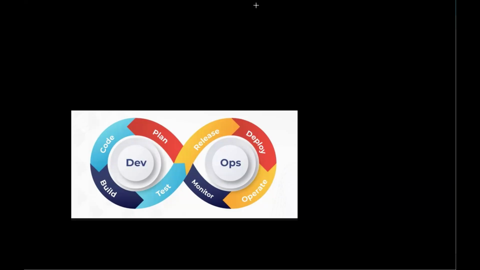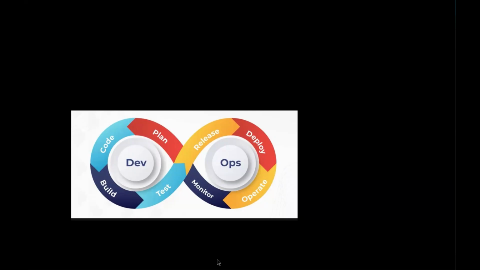This DevOps logo will represent one symbol. Can anyone? Perfect. Infinity. Great. So now my question was, what exactly is the meaning of infinity? Great. It's a loop, continuous, right or not? In the same manner for DevOps also, there is no end process. It will never end, guys.